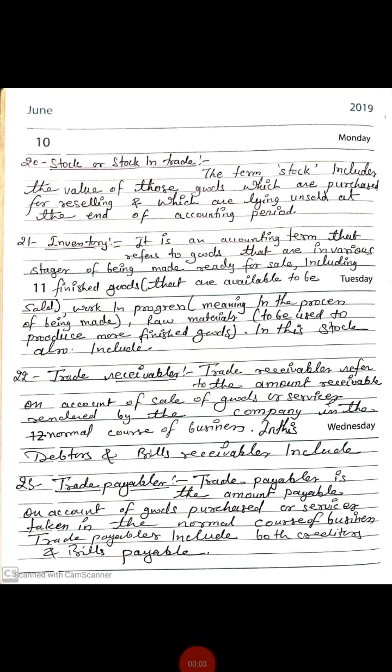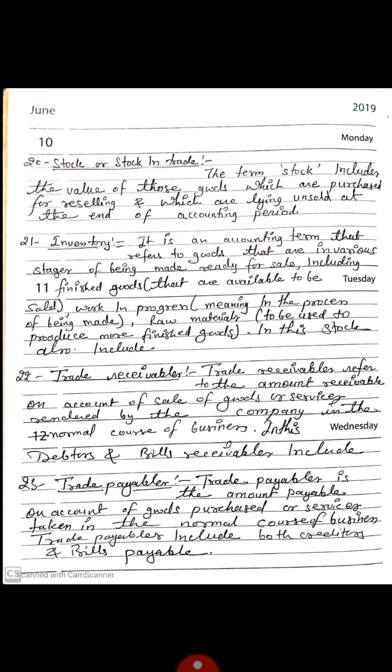Now, students, come to our next topic or next accounting term: stock or stock in trade. The term stock includes the value of those goods which are purchased for reselling and which are lying unsold at the end of the accounting period. It is of two types: opening stock and closing stock. The term opening stock means the value of goods lying unsold at the beginning of the accounting period, whereas the term closing stock means the value of goods lying unsold at the end of the accounting period.